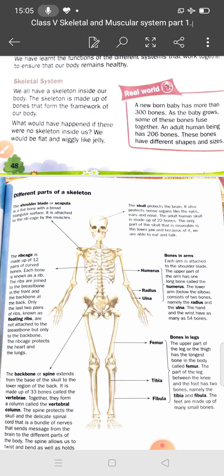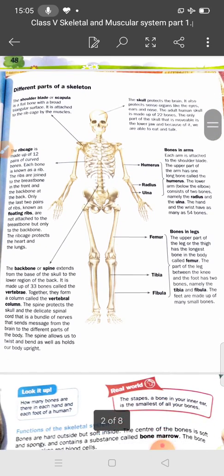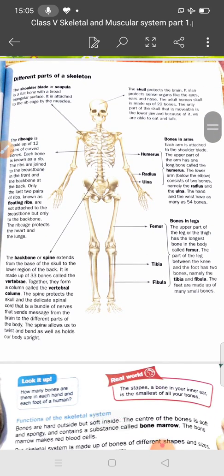Okay, so I hope you understand, student. In the next lecture we will discuss the different parts of the skeleton: shoulder blade, skull, rib cage, femur, tibia, fibula, backbone, vertebral column.